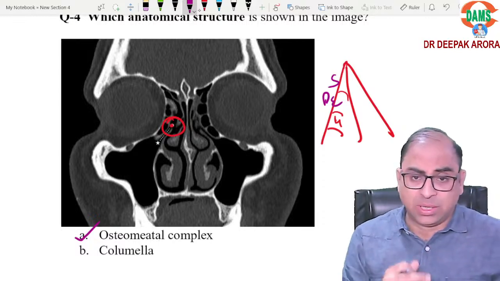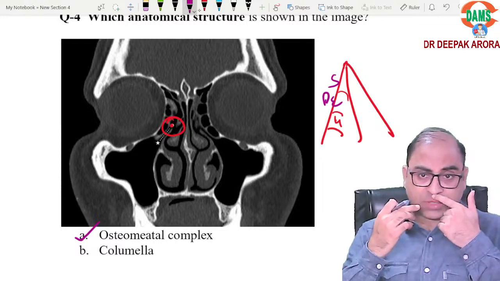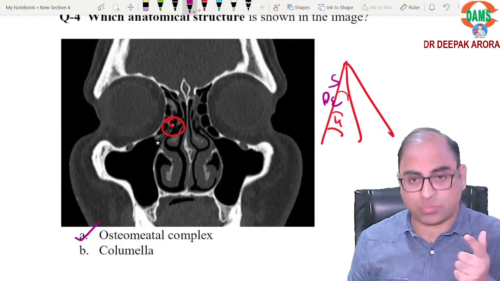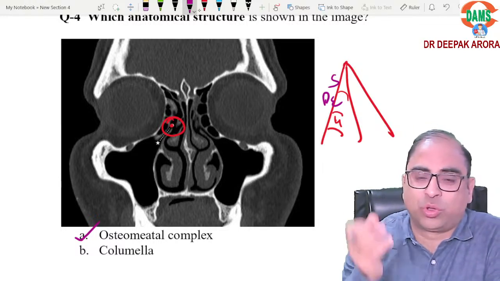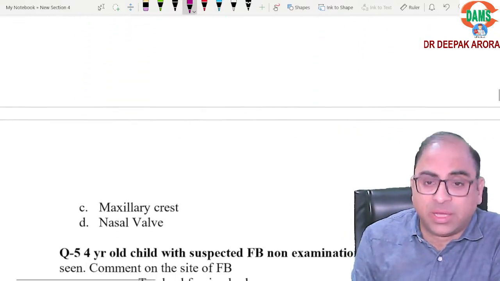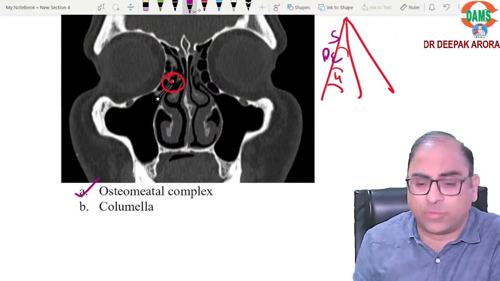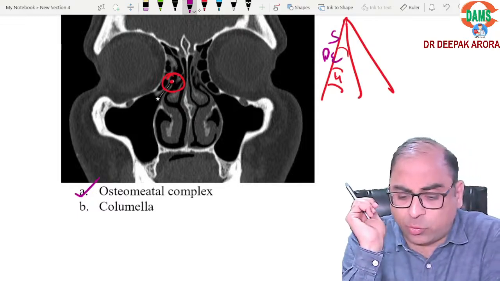What is columella? Columella is this one, lower lateral cartilage. You can touch from anterior. So this cannot be columella. I am showing you some radiology image, where I cannot comment on the columella, so the option cannot be there. One option, maxillary crest, it will be on the lower part. It is not here at the junction of nose and ethmoid. Even we can rule out this option.